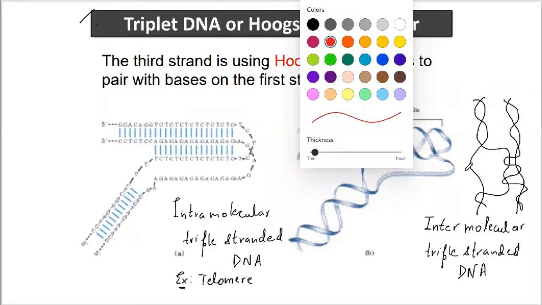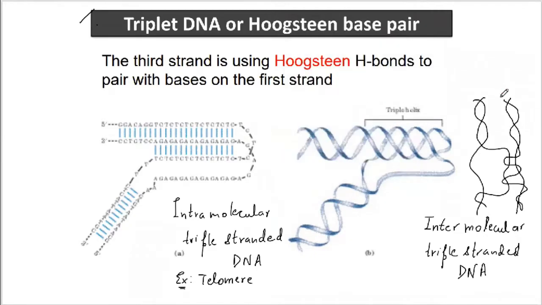For example, this strand has 5' to 3' end, and the strand to which it is binding is also having a 5' to 3' orientation, then this is referred to as parallel triple-stranded structure of DNA. This is how the parallel triple-stranded structure of DNA is being produced. Then there could be anti-parallel triple-stranded structure of DNA.